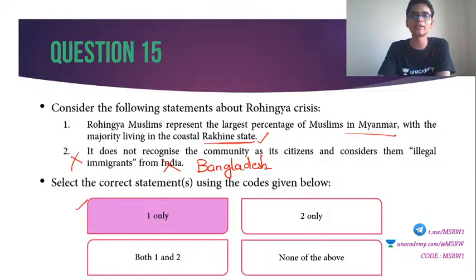Bangladesh had to open up their borders. Not from India. India does not have anything to do with Rohingya Muslims, apart from the fact that we are open to accepting them from our northeastern borders. So the second statement is incorrect. The right answer is 1 only.